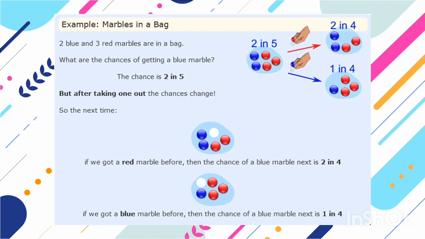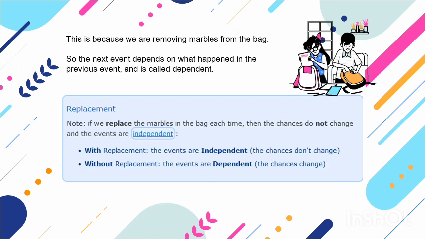But after taking one out, the chance changed. So, the next time, if we got a red marble before, then the chance of a blue marble next is 2 in 4. And if we got a blue marble before, then the chance of a blue marble next is 1 in 4. This is because we are removing marbles from the bag. So the next event depends on what happened in the previous event and is called dependent.